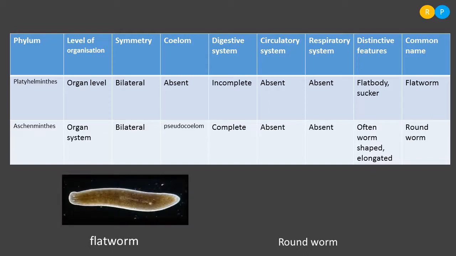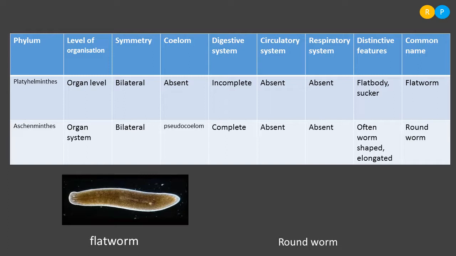This is the diagram of an example animal that comes under the Platyhelminthes. What is the level of organization in the Platyhelminthes members? Yes, they are showing organ level of organization because we can notice some organs in the organism to perform some of the function. Then the kind of symmetry in the organism is bilateral symmetry.